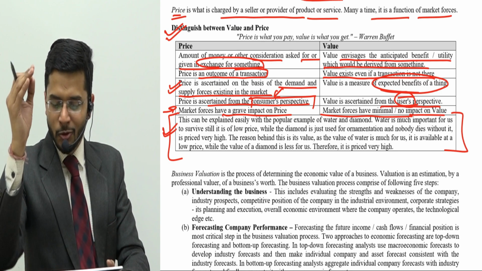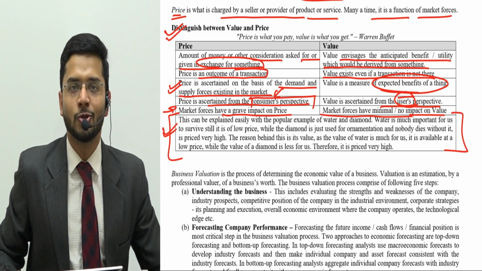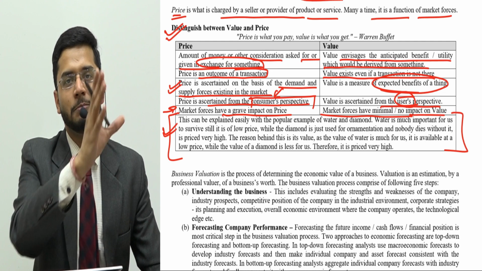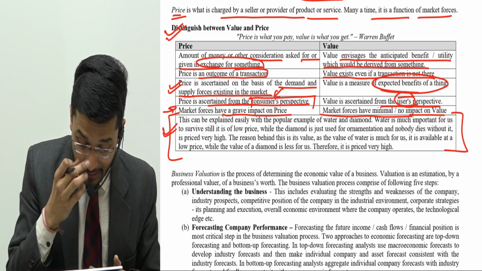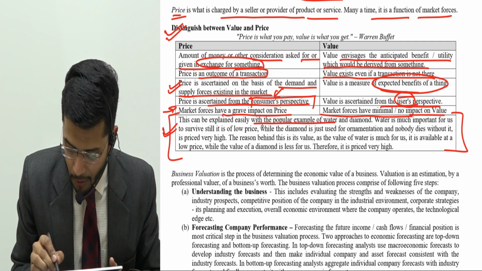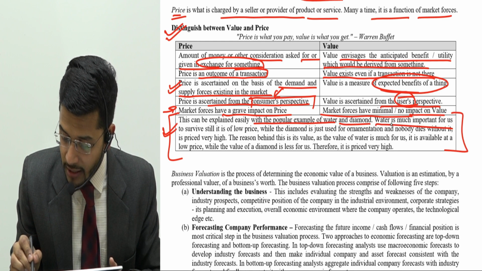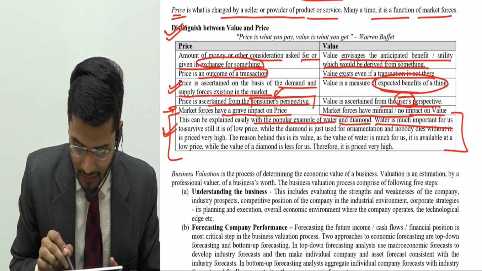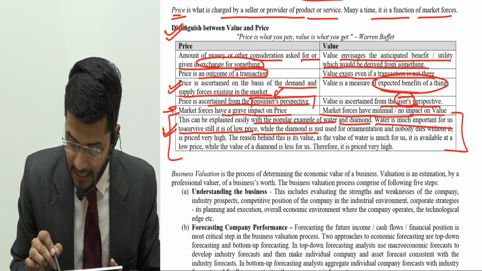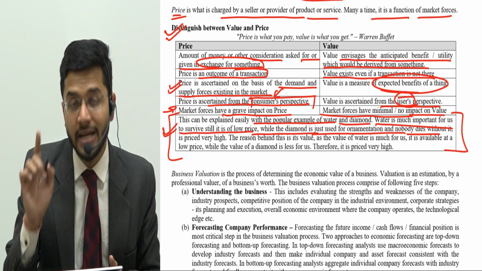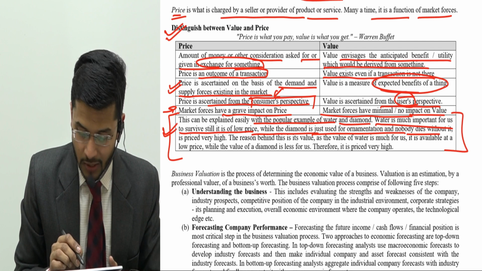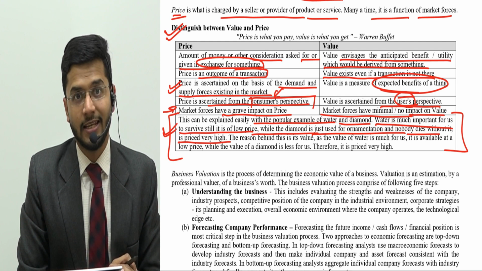Guys, this is a beautiful example which we have already discussed to appreciate the difference between price and value. Let us see what it is. This can be explained easily with the popular example of water and diamond. Water is much more important for us to survive. Still, it is of low price, while diamond is just used for ornamentation and nobody dies without it, yet is priced very high.